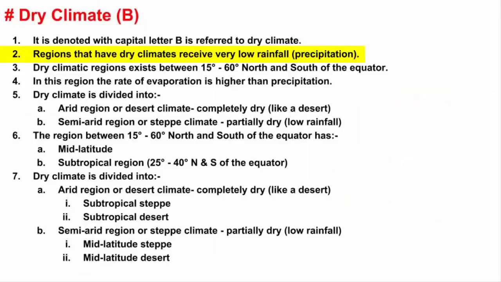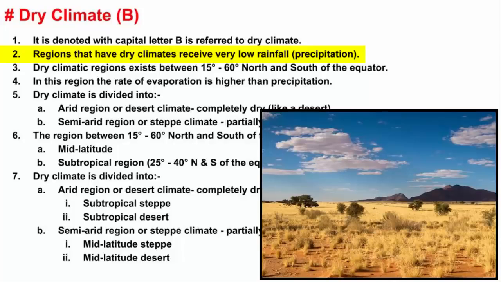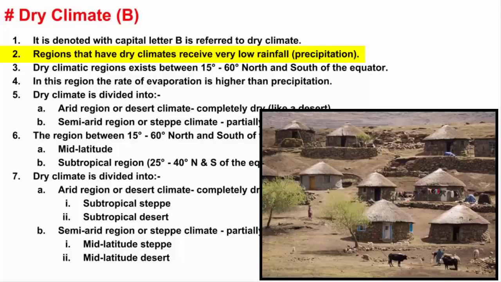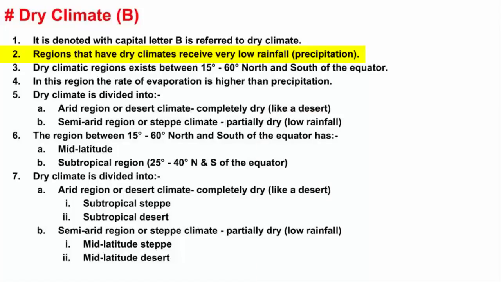Now regions that have dry climates, they receive very low rainfall. And I think that's obvious because dryness is associated with less rainfall. But keep in mind there is low rainfall. I'm not saying zero rainfall. Okay, keep that in mind. So naturally, if rainfall is less, then growth of plants will be low. That means vegetation cover of forest will be less.